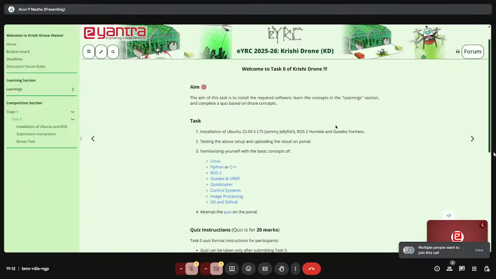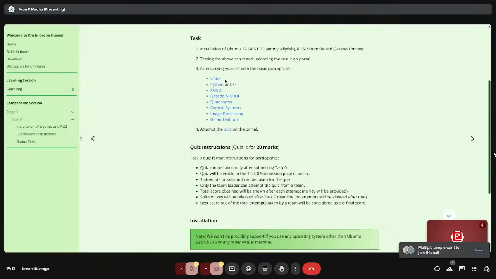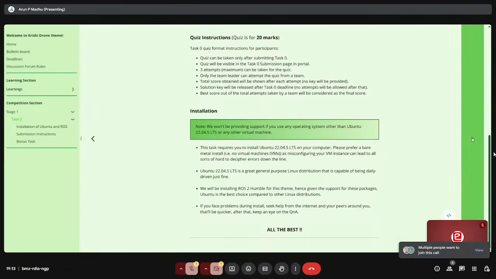So you have to install Ubuntu, you have to test your setup and upload a file in the portal. Then you have to familiarize yourself with these concepts, the same concepts given here. Then you have to attempt a quiz. I will go to this after I finish the theme book. I will click on this link and show you. So these are the quiz instructions. Please go through these instructions. The quiz is for 20 marks and the task 0 submission is for 80 marks. So I will quickly go through it.